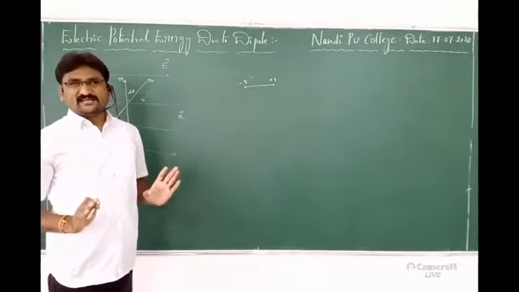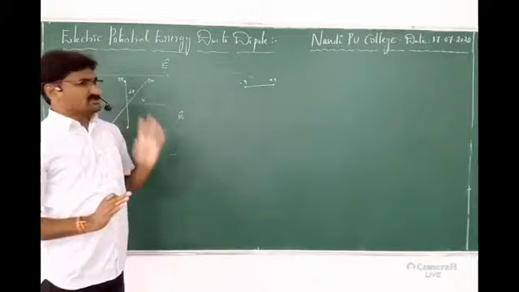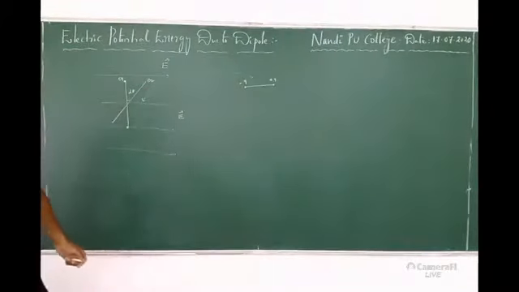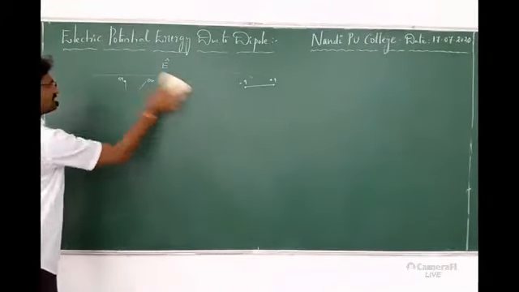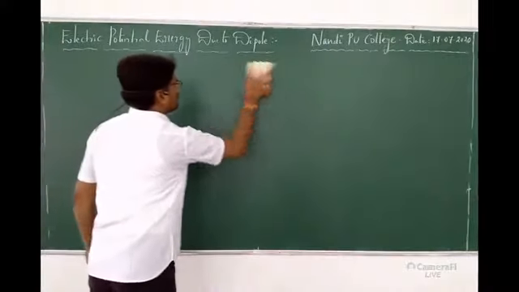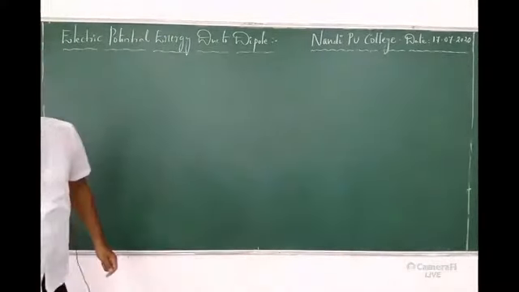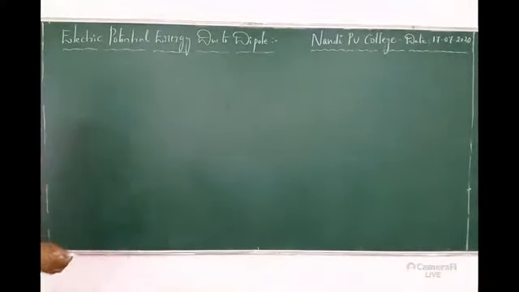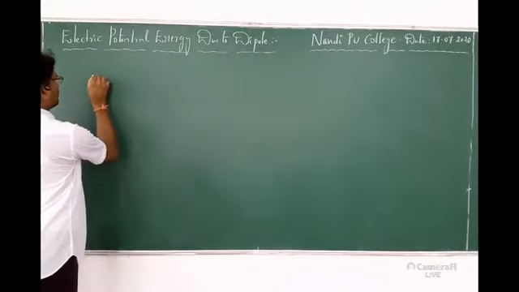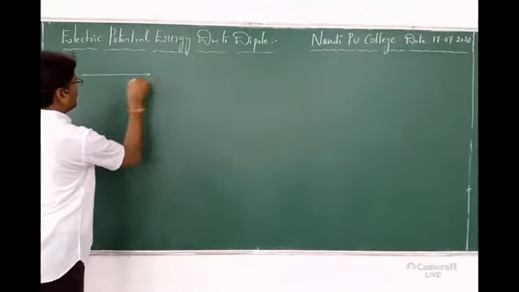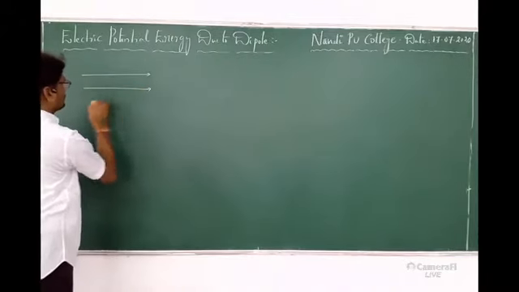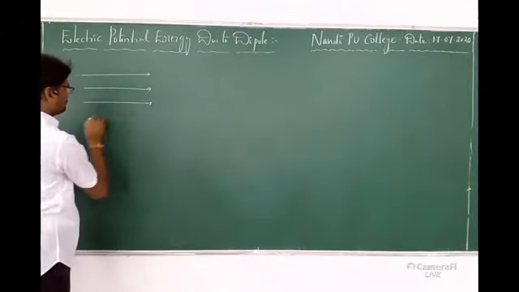This is the idea to get the derivation for the dipole. Now I will start the derivation of the potential energy of a dipole in a uniform electric field. First of all, let us consider a uniform electric field.